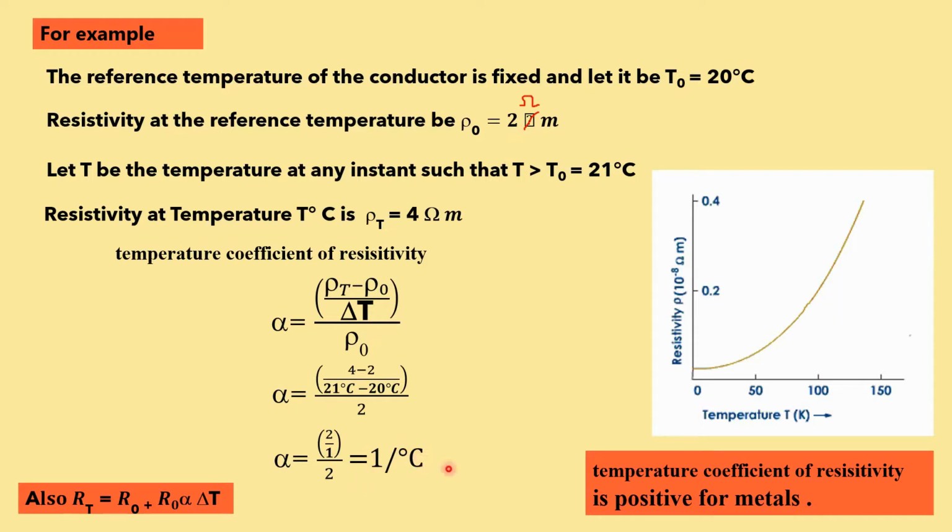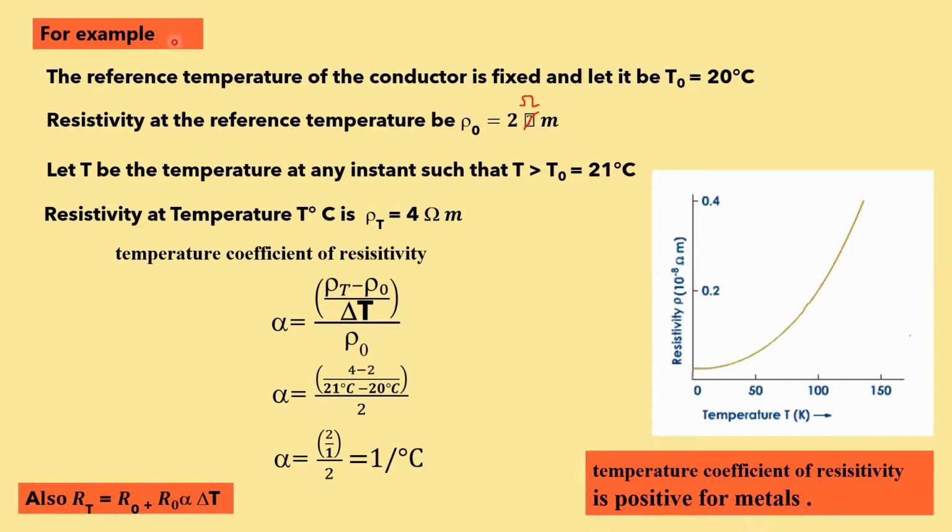So we have considered an example and the value of alpha has arrived as 1. 1 is a positive number. Therefore, we can consider the temperature coefficient of resistivity is positive for metals. Always it will be positive for metals for any values. This is an example value. If you consider any value, if it is a conductor, definitely the alpha value will be positive.